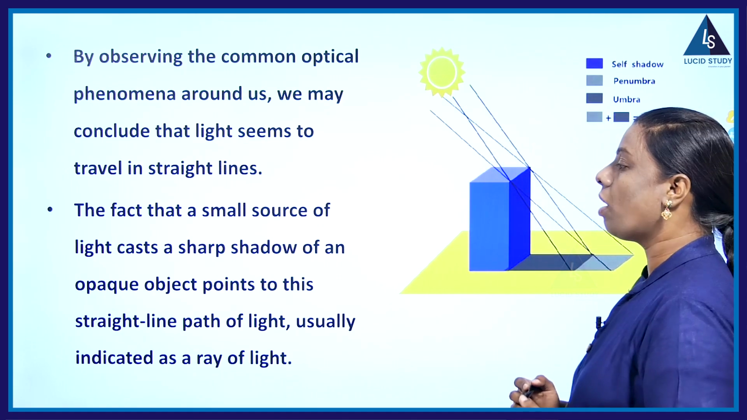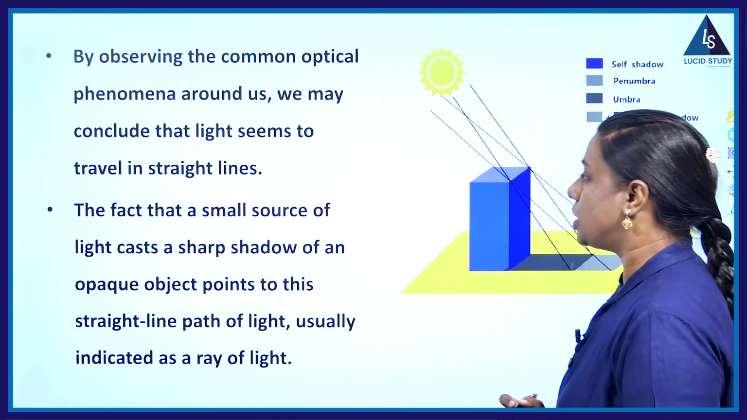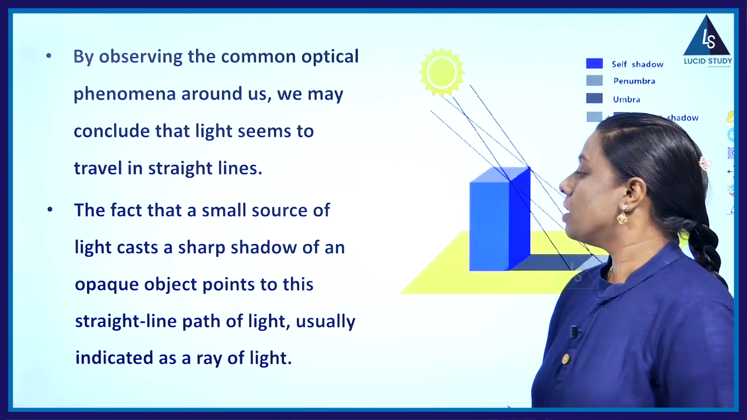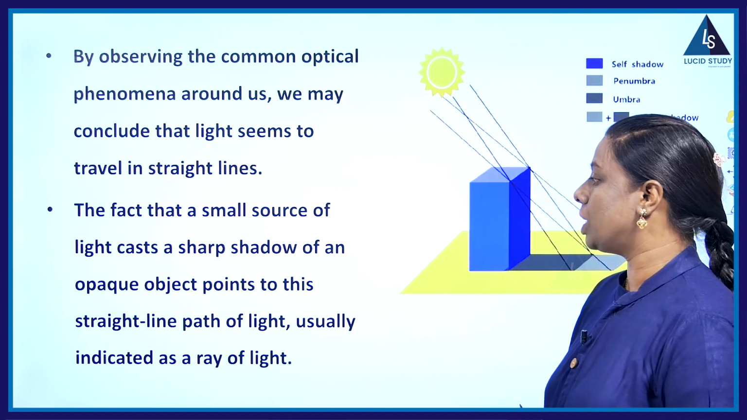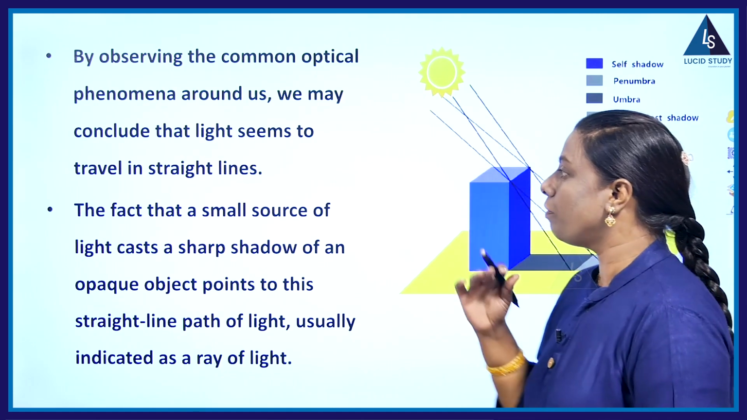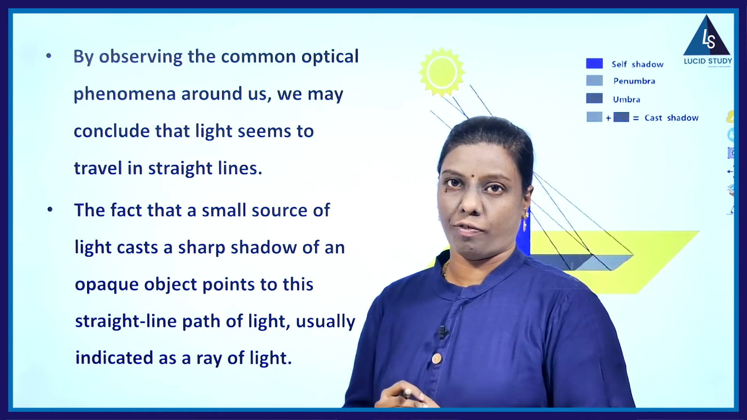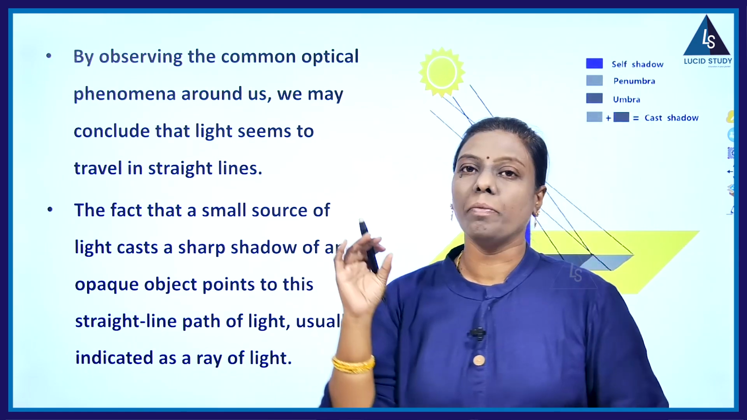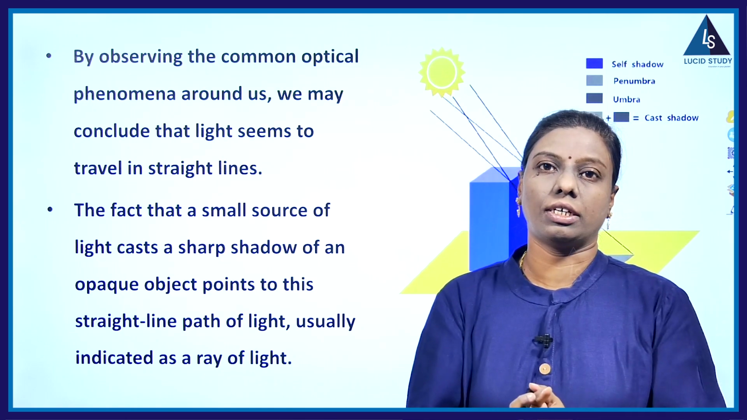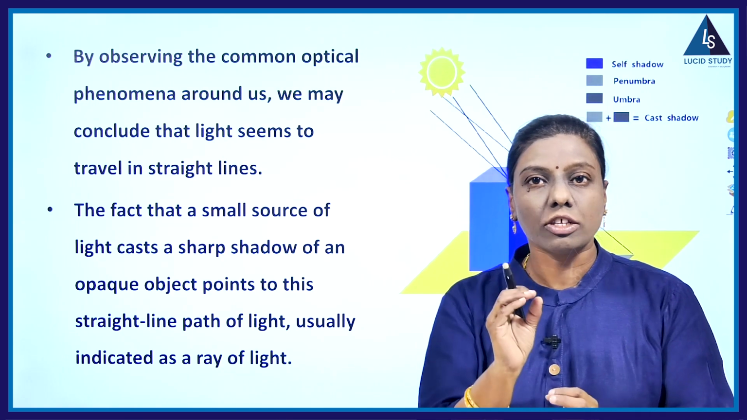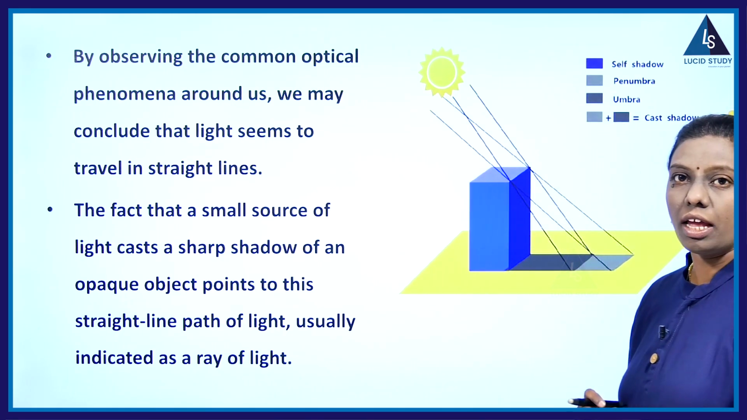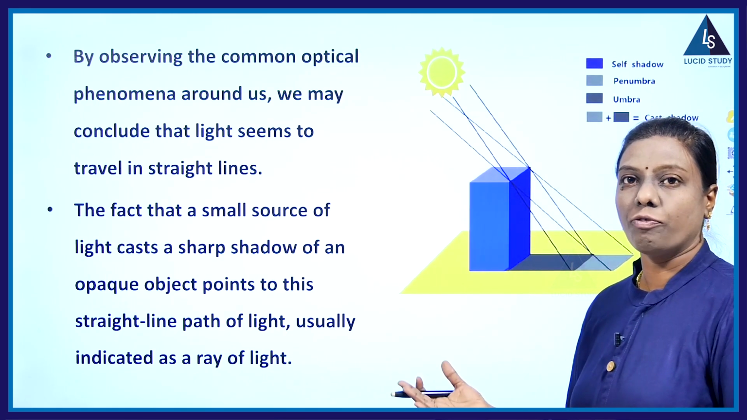The fact that a small source of light casts a sharp shadow of an opaque object points to this straight line path of light, usually indicated as a ray of light. If you take any small source of light, and if the path of the light is obstructed, then what happens? It is going to cast a shadow. So like this, it is going to cast a shadow. How can this shadow be formed?